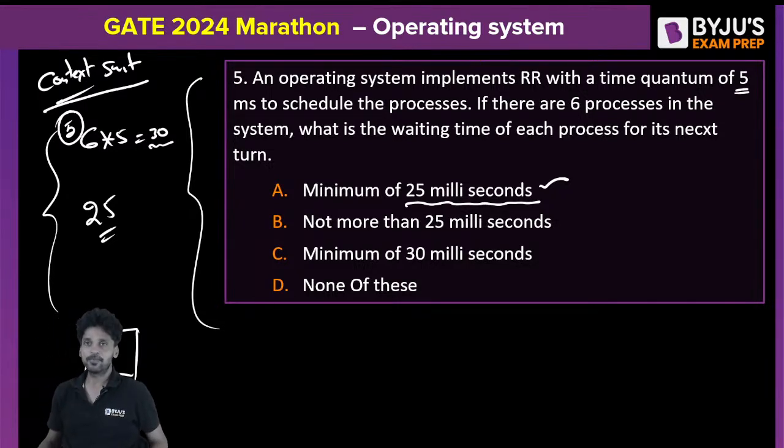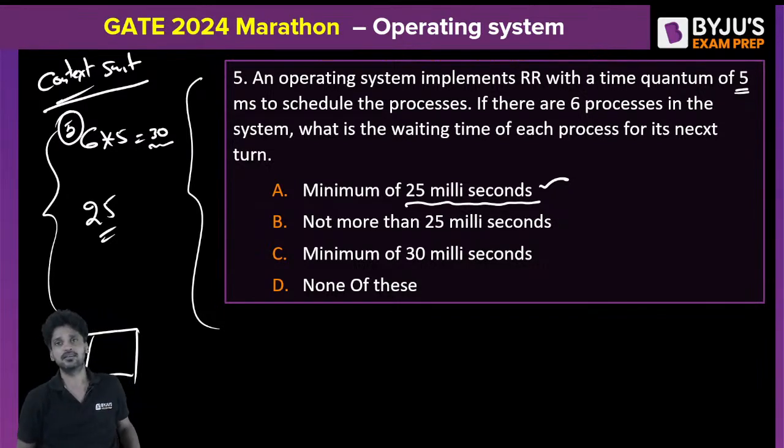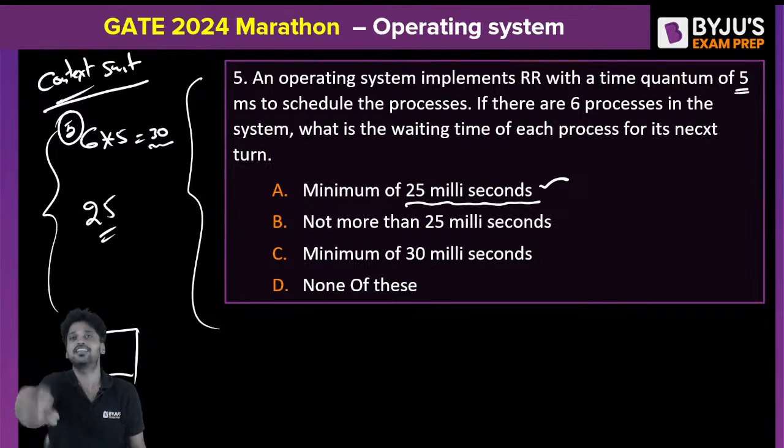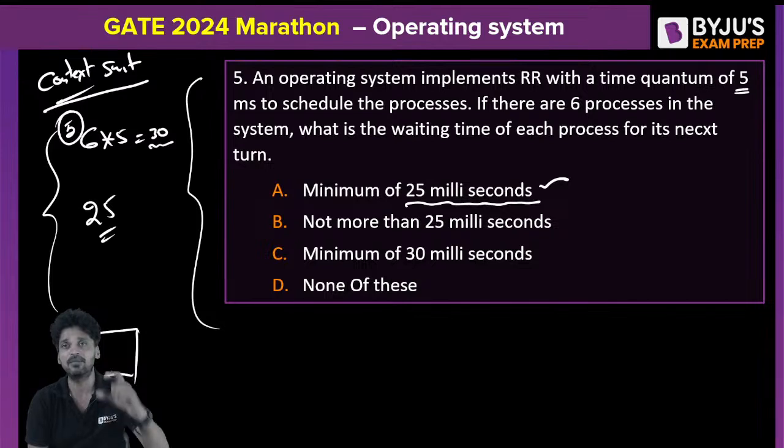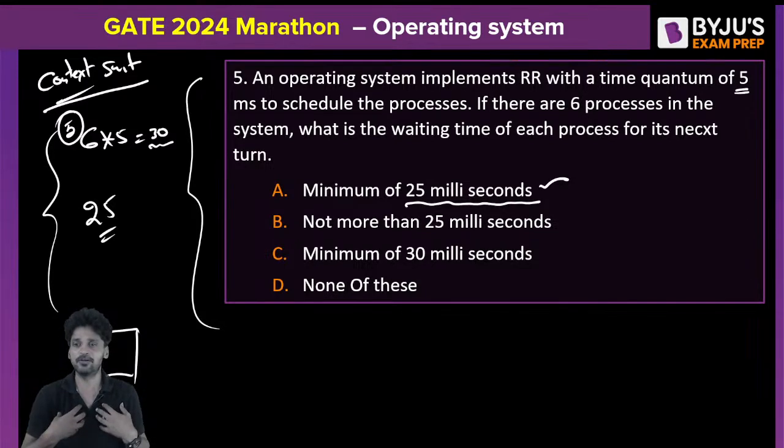You got my point? My waiting time should only be the amount of time required by the other processes to execute. The other processes are only 5 except me. 5 into 5 is equal to 25. The total waiting time of any process is the total time required by the other processes only. Not exactly 25, sir. Exactly 25 cannot be possible. I already told you, Jayesh. The minimum waiting time is 25 milliseconds. See, understand. I am in the CPU. Jayesh, you are in the main memory.